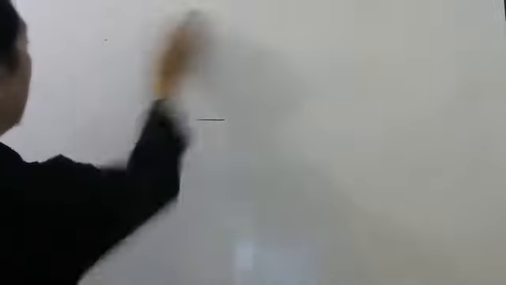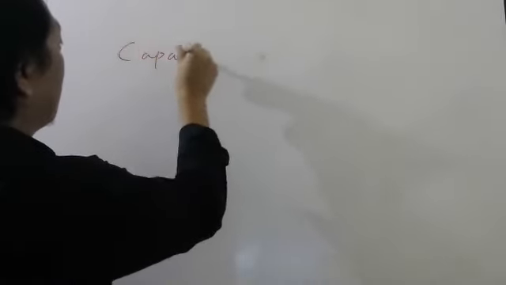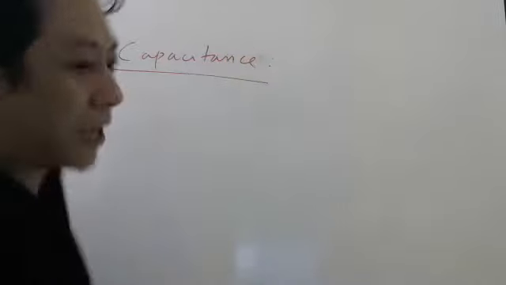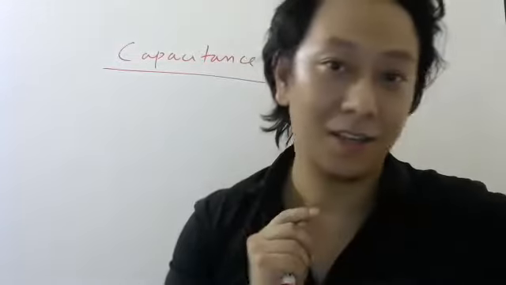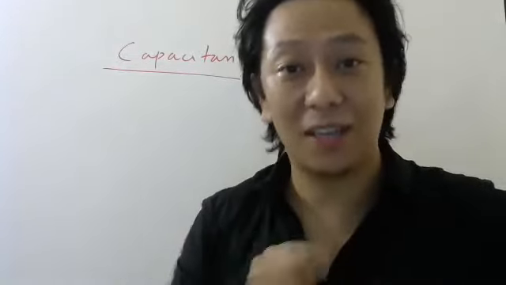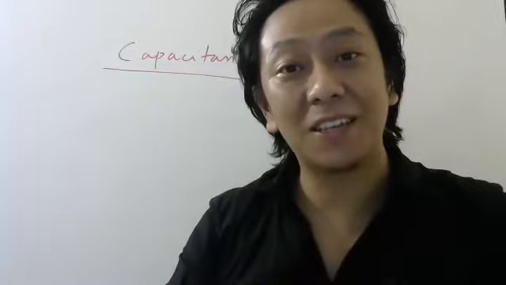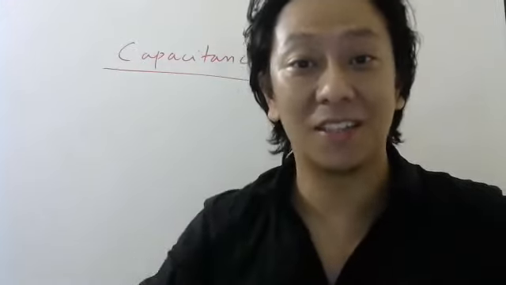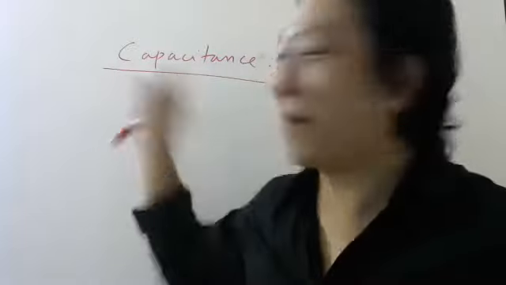Now we come to the concept of capacitance. So what is capacitor? Capacitor is the name of a device which can store charge, and the property due to which it can store charge is called capacitance.